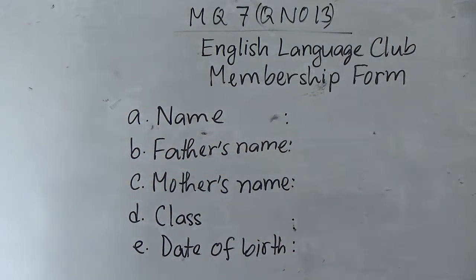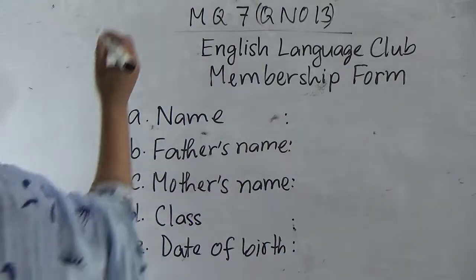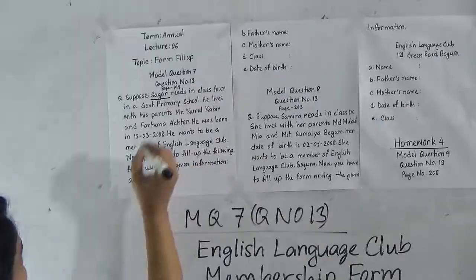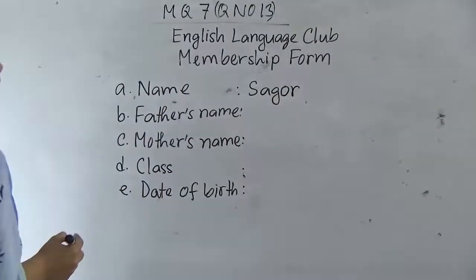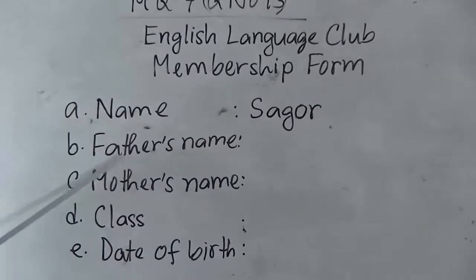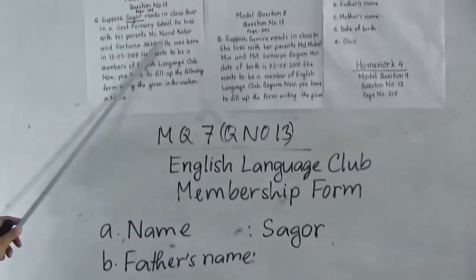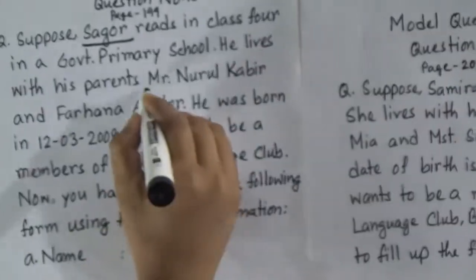And what is the name of this applicant? Now we will get it from the question: Sagar. So we'll write it here, Sagar. And what is Sagar's father's name? The father's name is given here, Mr. Nurul Kabir.